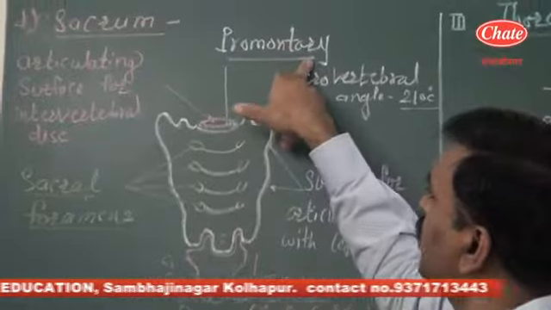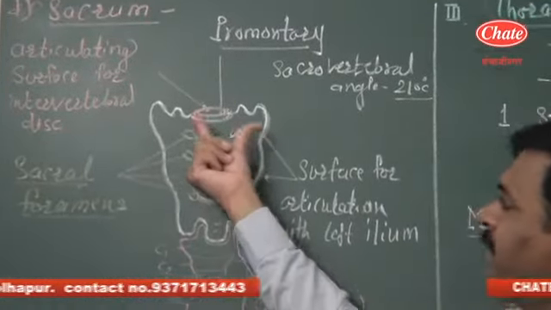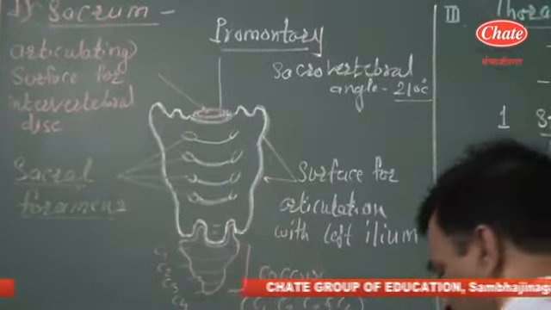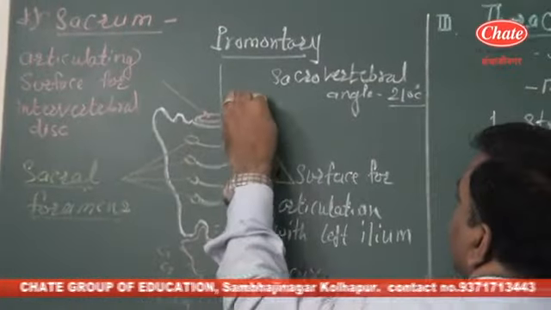At the base we can observe the promontory region, while the lateral processes articulate with the ilium.